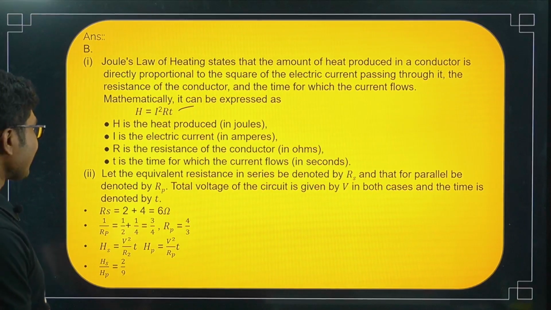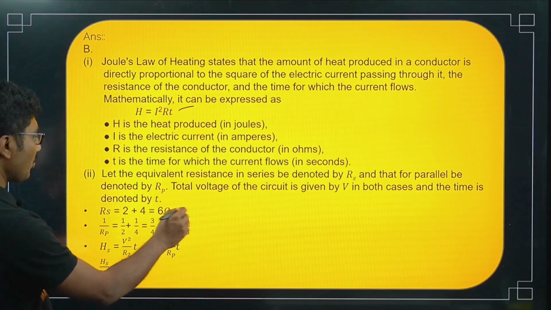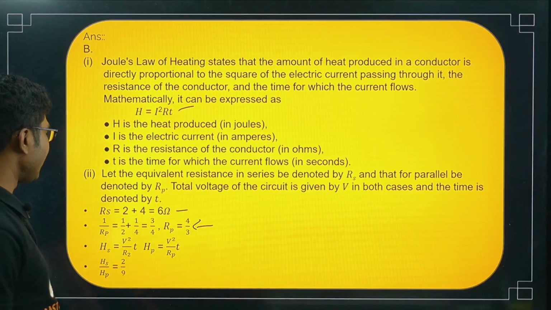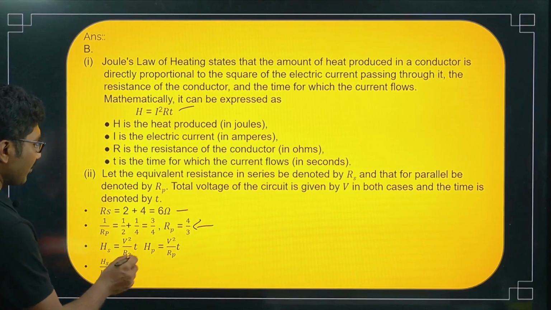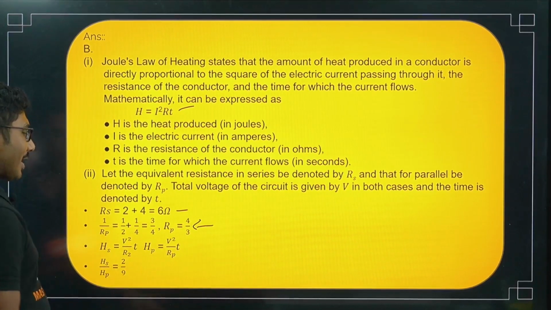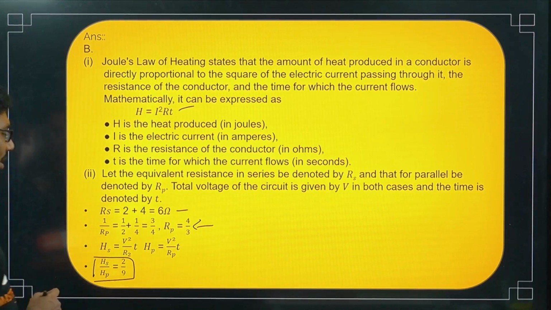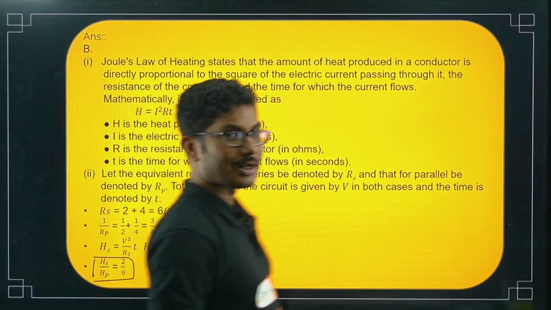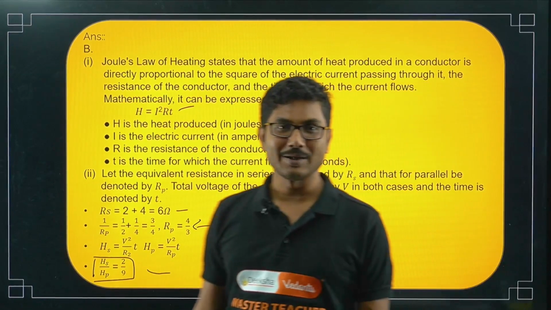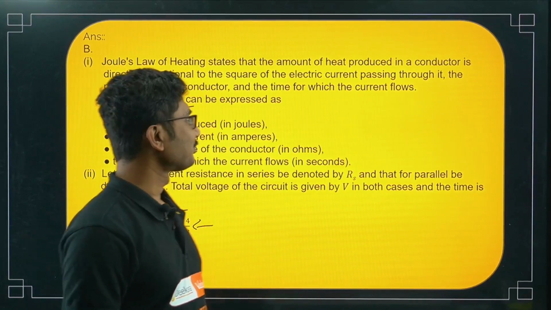Now, next question is 2 and 4 are connected in series. The series resistance is 6 ohm, and if they are connected in parallel, the parallel resistance is 4 by 3. Now, first case, the heat produced is V square T by R. In the second case, it is V square T by R again. So basically, the ratio is the ratio of resistances in the inverse order. It will be again 2 by 9. Now, we have already used 2 by 9 once in one more problem. So this is also 2 by 9.